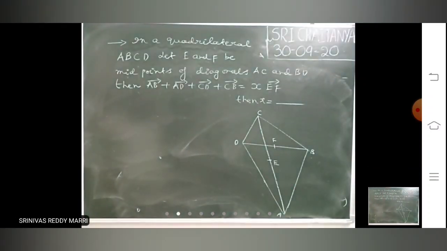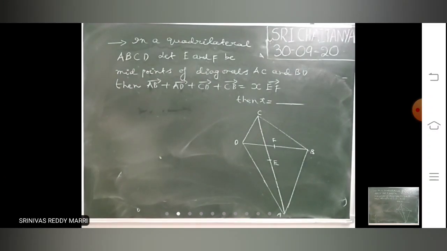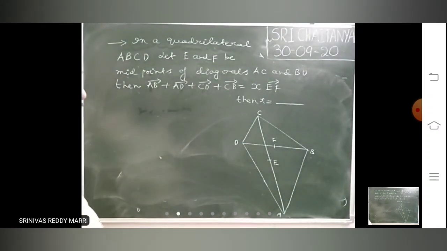So now what he is asking is AB bar plus AD bar plus CD bar plus CB bar. Look at here, AB bar plus AD bar is there.